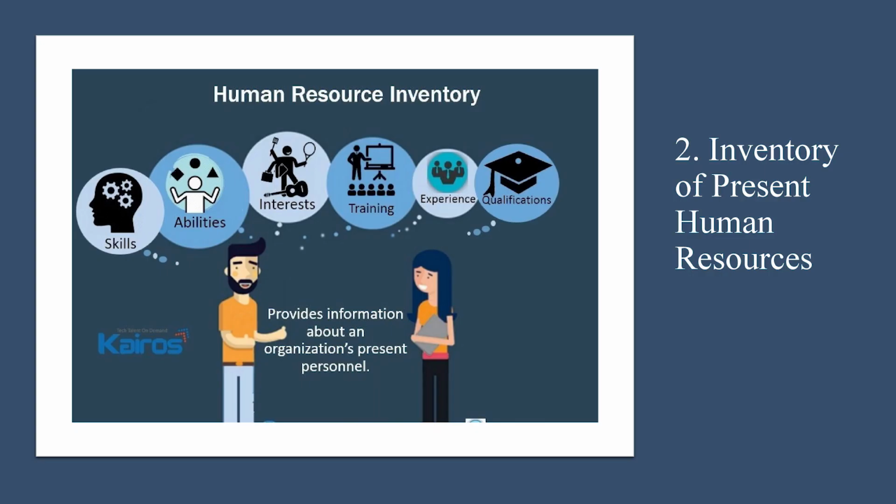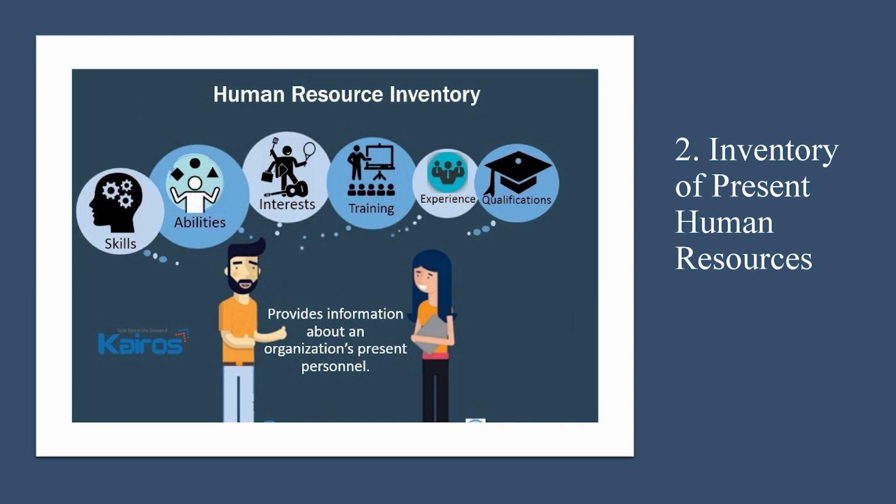The second step is inventory of present human resource. In this step, we analyze the current manpower. From the updated human resource information storage system, the current number of employees, their capacity, performance, and potential can be analyzed, as every organization has its human resource information storage system.